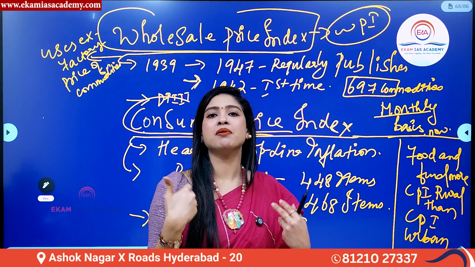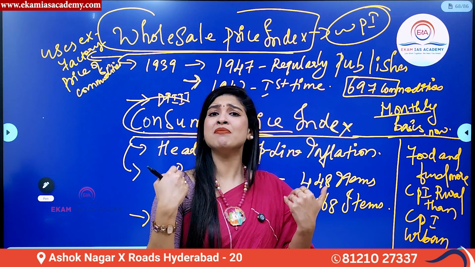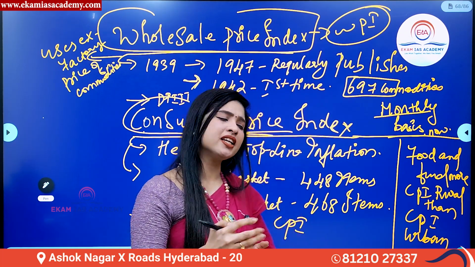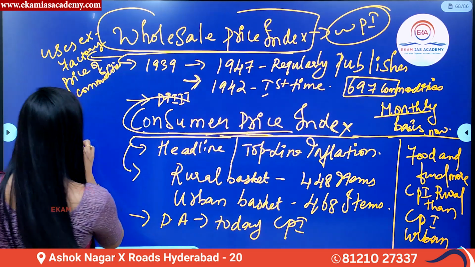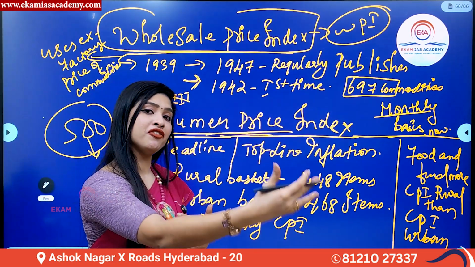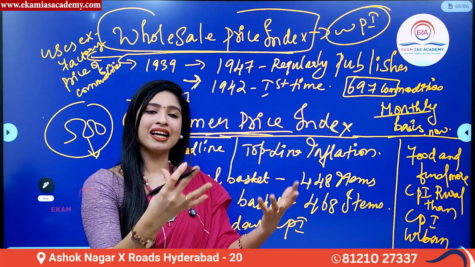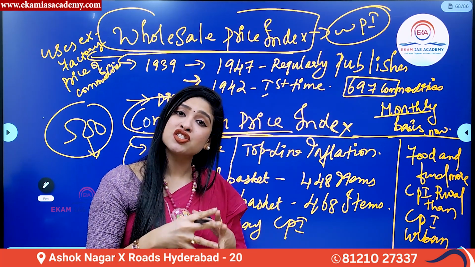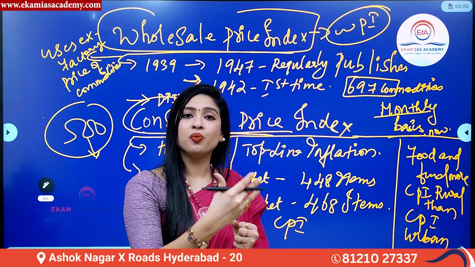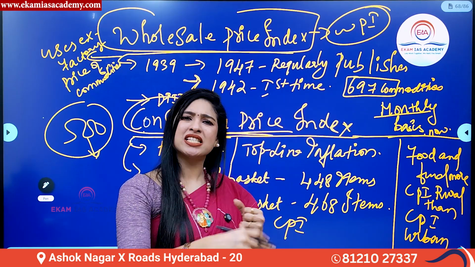For example, I am producing a leather jacket. In my factory, the wholesale price of that particular leather jacket is 500 rupees. Now, when this leather jacket comes out of the factory, as a consumer in the market, I am going to purchase it. It consists of the indirect taxes called GST. Also, it consists of the profits of wholesalers, retailers, everything.